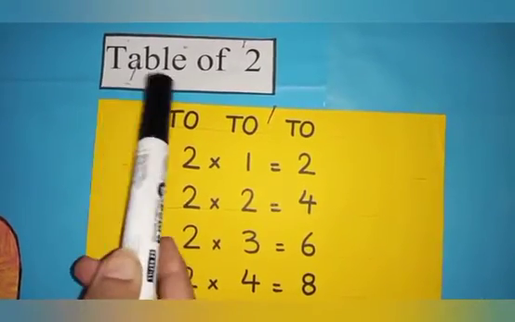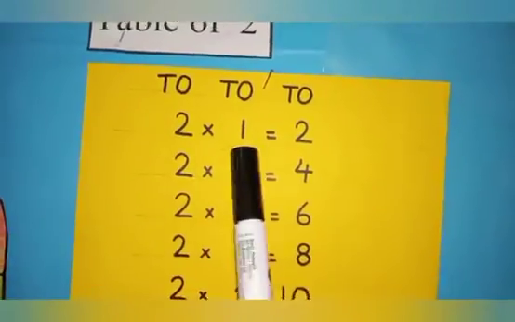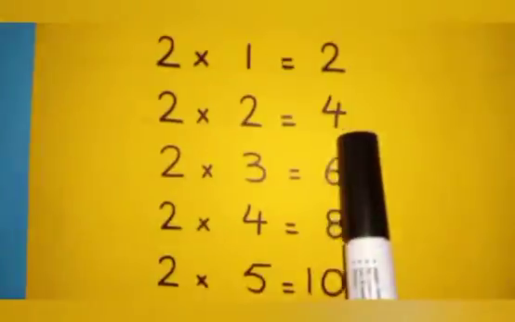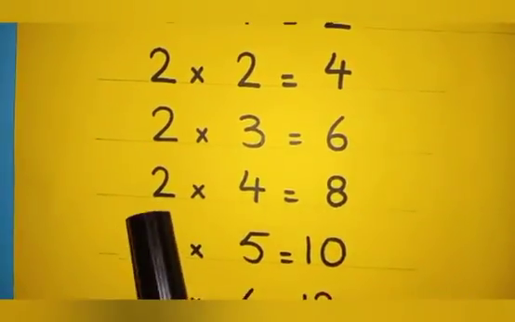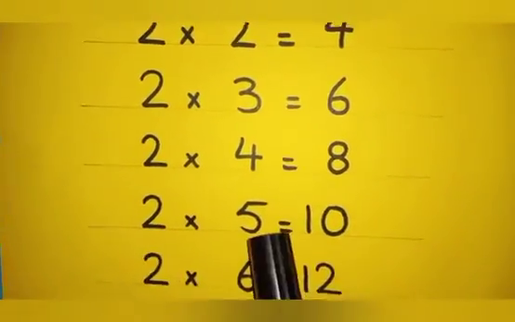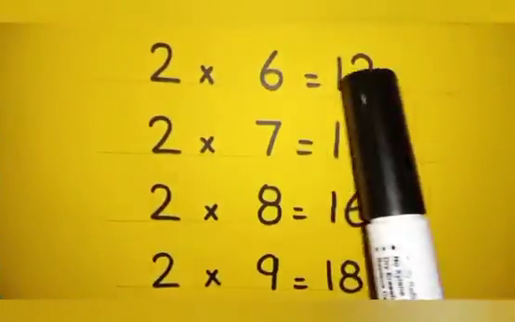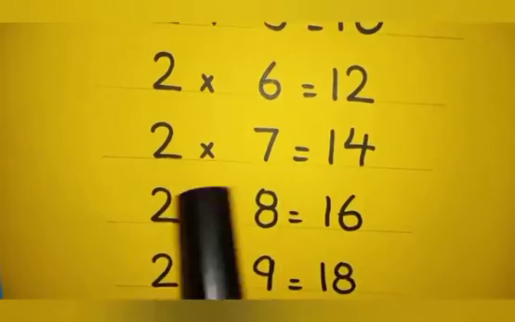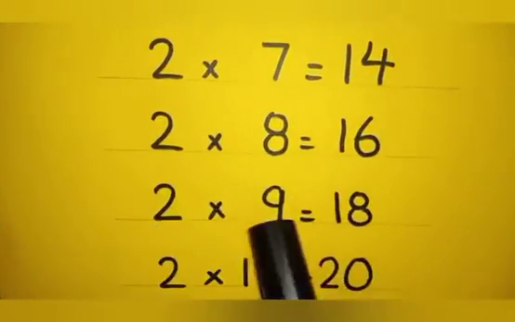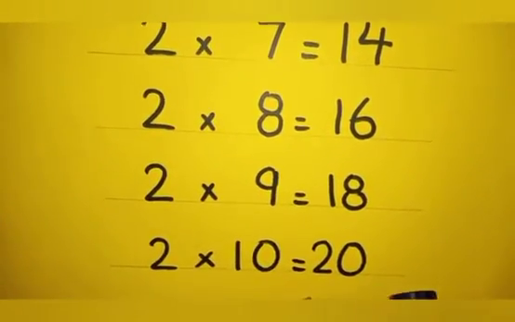Now we will revise table of 2. 2 ones are 2, 2 twos are 4, 2 threes are 6, 2 fours are 8, 2 fives are 10, 2 sixes are 12, 2 sevens are 14, 2 eights are 16, 2 nines are 18, 2 tens are 20.